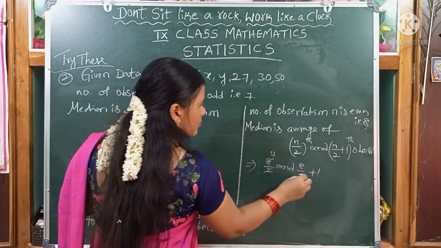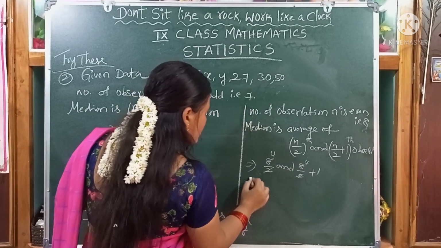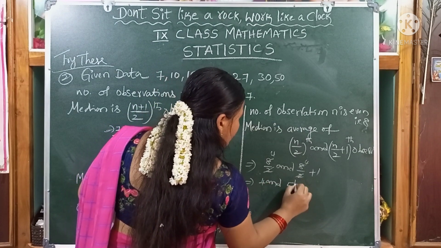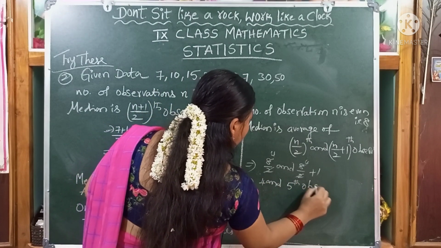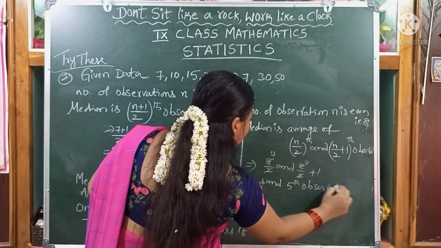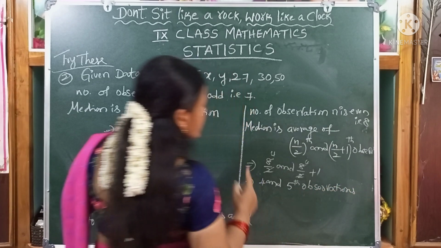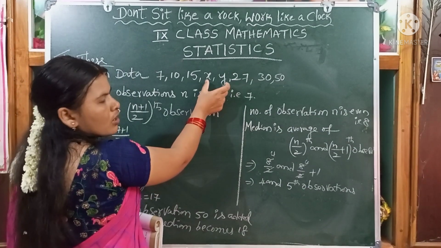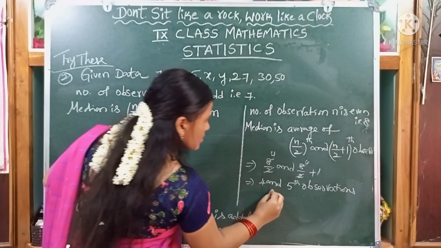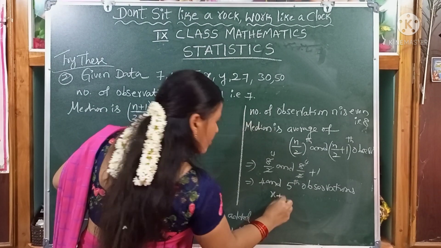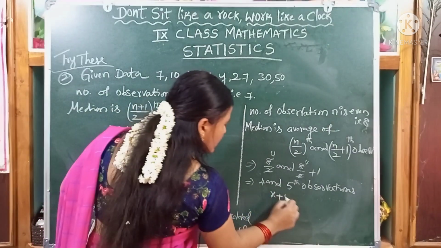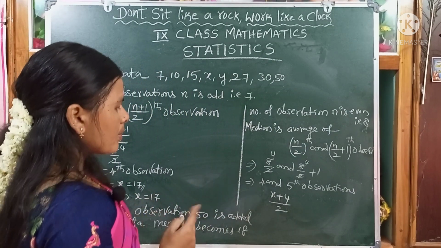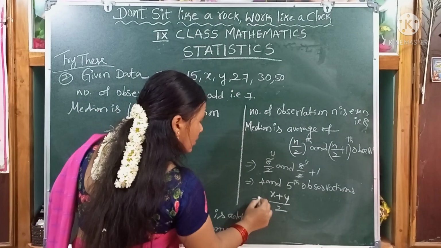We will cancel, 4 and 5th observations is the median of the given data. What are the 4th and 5th observations here, children? x and y. So, x plus y by 2. The average of the 4th and 5th observations is x plus y by 2.